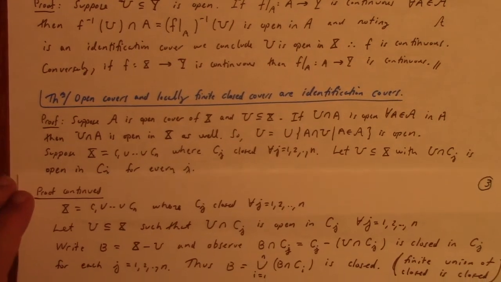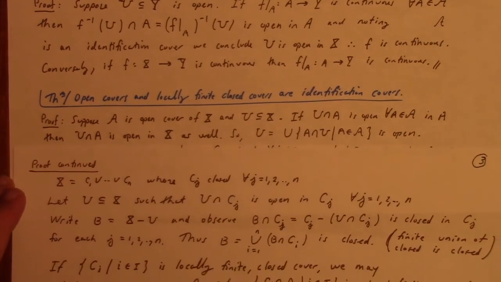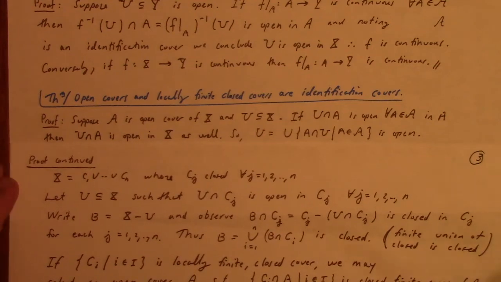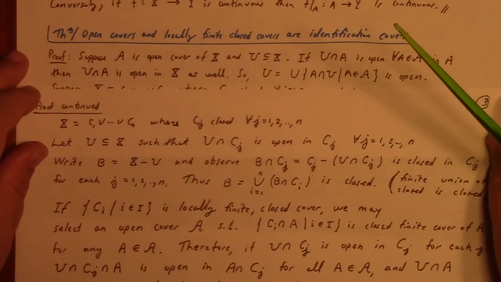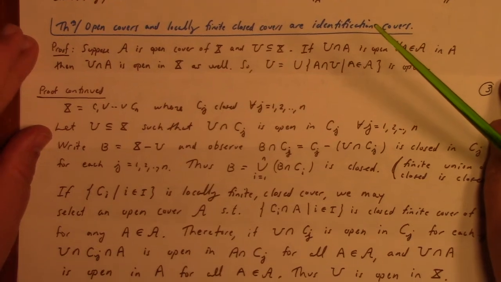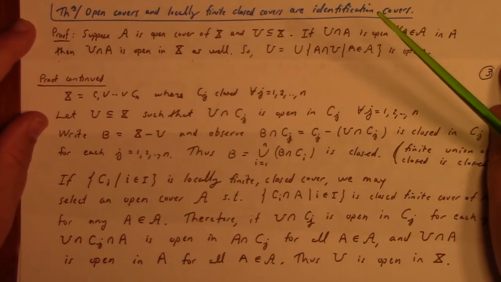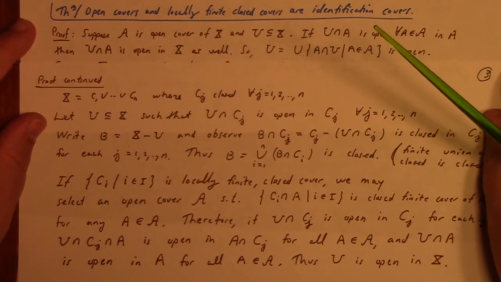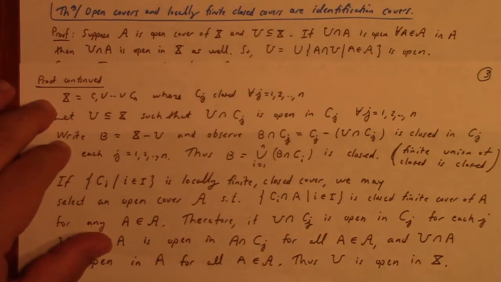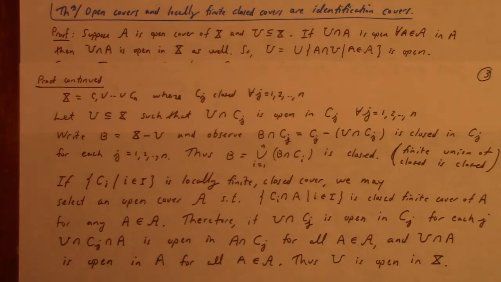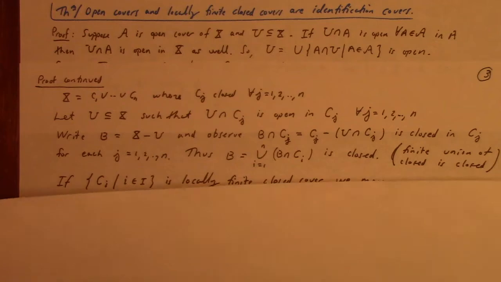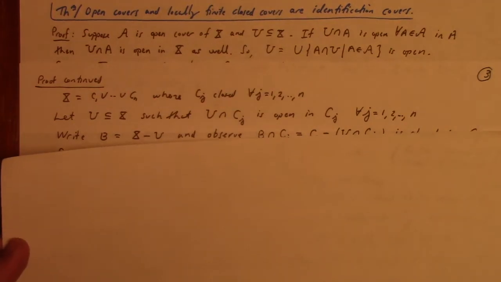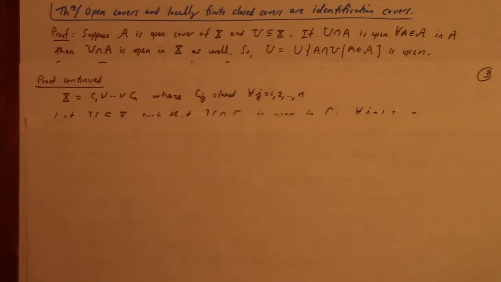I think basically it works like that. If I remember how I've written this. So maybe we can just do it like so. Well, anyway, we'll give it a shot. So open covers and locally finite closed covers are identification covers.